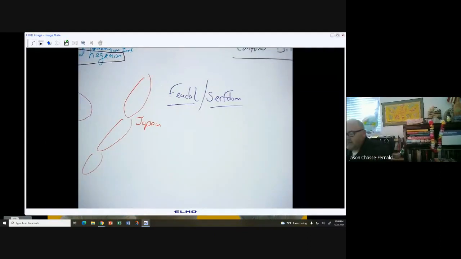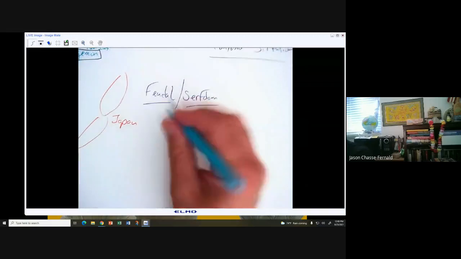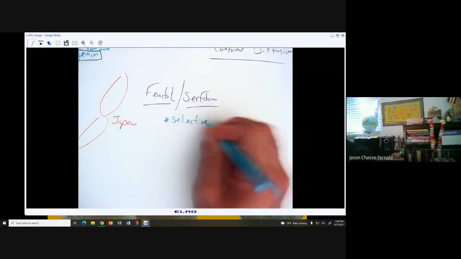One of the things that we run through in class today is this idea of selective borrowing.